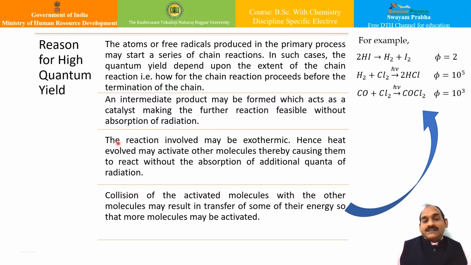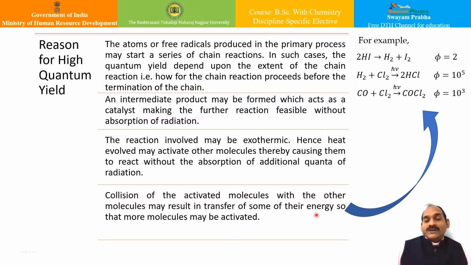The other point is that the reaction involved may be exothermic, hence the heat evolved may activate other molecules, thereby causing them to react without the absorption of additional quanta of radiation, and therefore your quantum yield may escalate. Apart from that, the collision of activated molecules with other molecules may result in the transfer of some of their energy, so that more molecules may be activated.